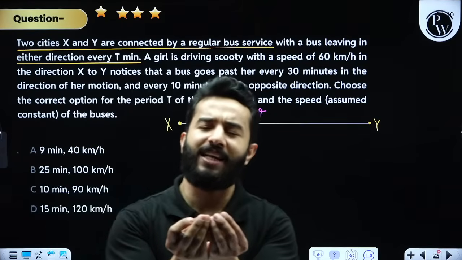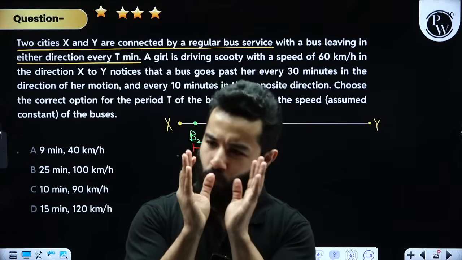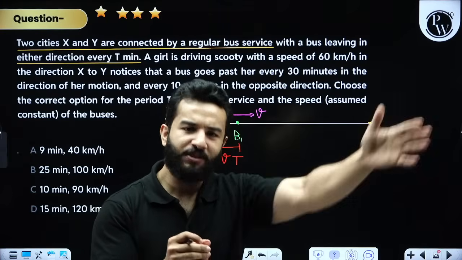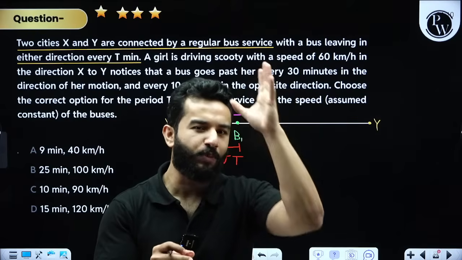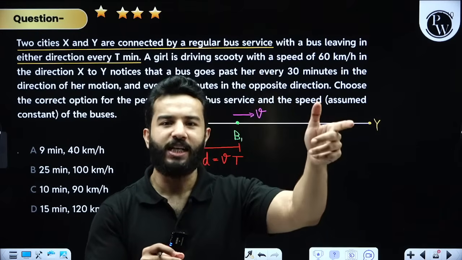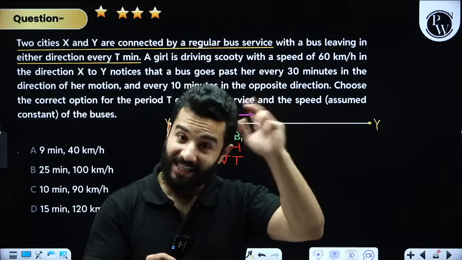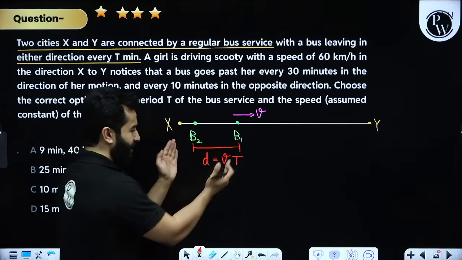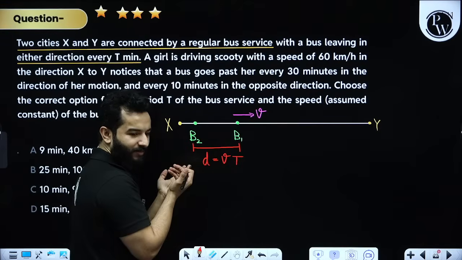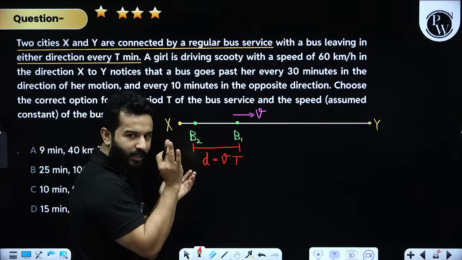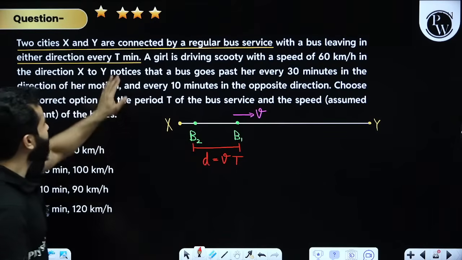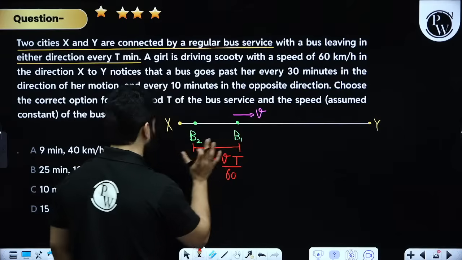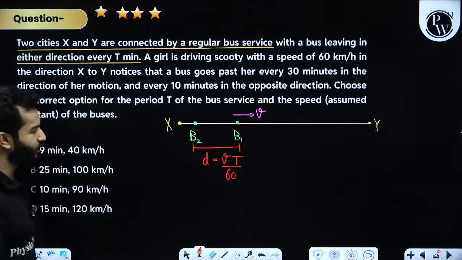Let me tell you in other words. We are basically saying here the first bus leaves the station at sharp 12 p.m. and after 15 minutes another bus leaves. So in that 15 minutes this bus will travel VT distance. Clear? This is VT, and this is in minutes, so I can divide it by 60 and write it in kilometers. So this distance will come in kilometers.